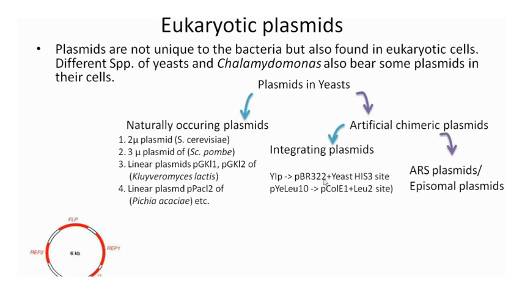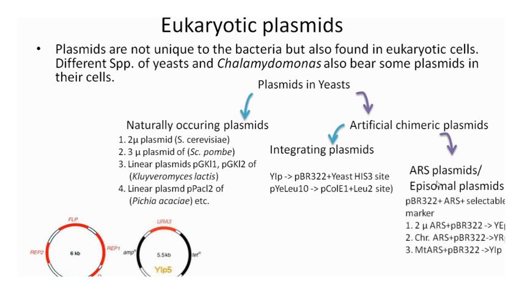The integrating plasmids include the YIp that contain the pBR322 backbone as well as the HIS3 site. So they will integrate in the HIS3 site of the chromosome. Another one contains a ColE1 backbone, and it contains the LEU2 site, so it will be integrated in the LEU2 site of the host chromosome. So this is the structure of YIp5, which is one type of integrating plasmid.